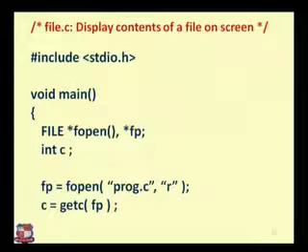Include means to add on; whatever library we have to use, we have to add in the include section, within the starting and ending angle brackets. We are defining stdio.h. Stdio.h means standard input output dot h.